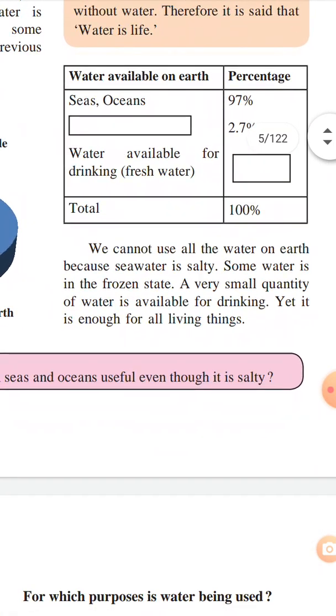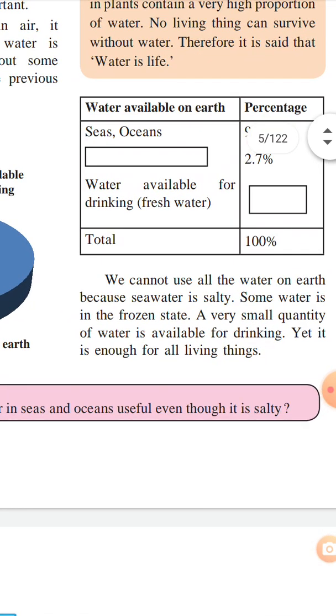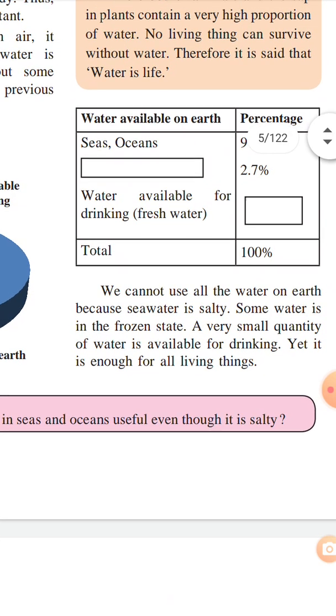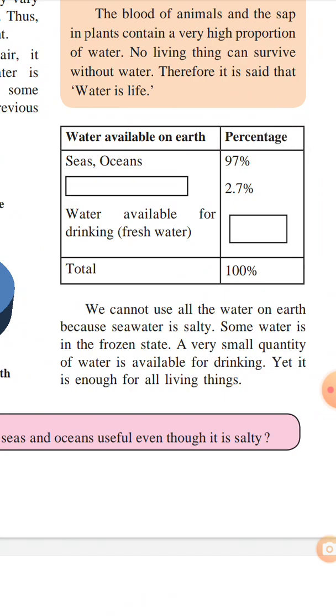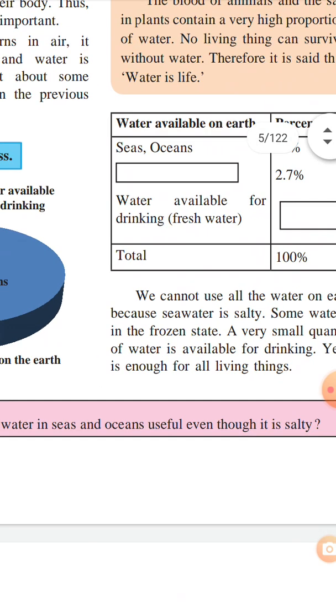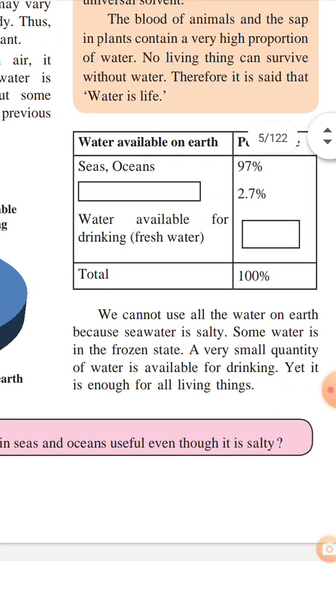We cannot use all the water on the earth because sea water is salty. Some water is in a frozen state. A very small quantity of water is available for drinking, and it is enough for all living things.